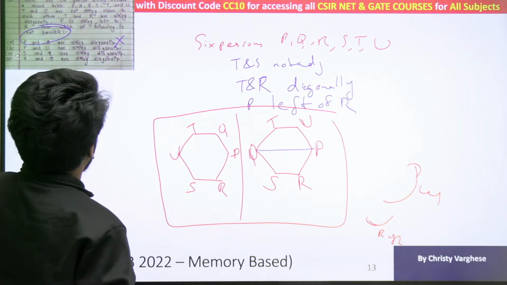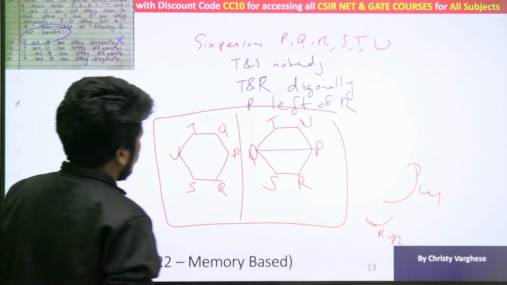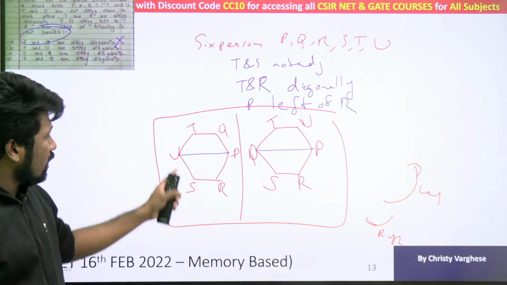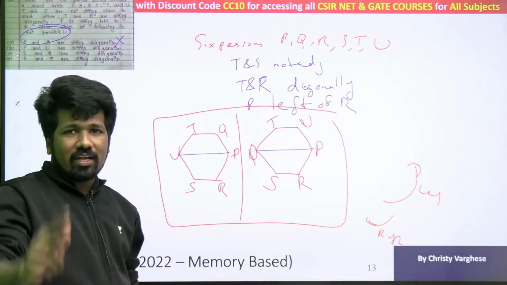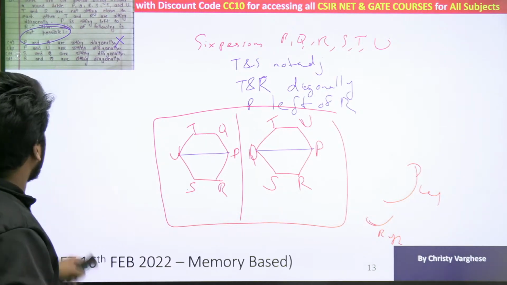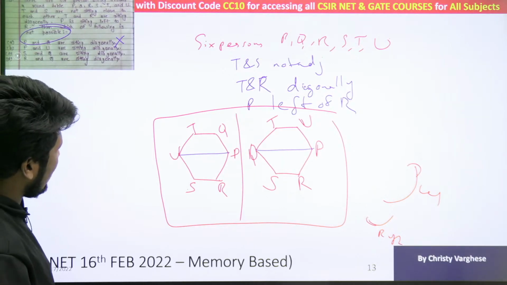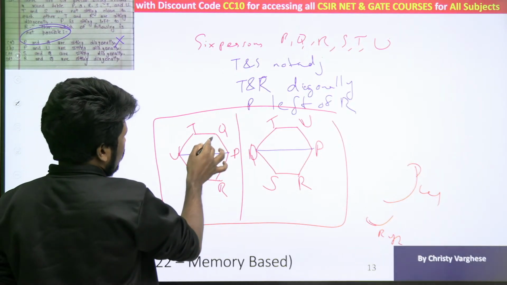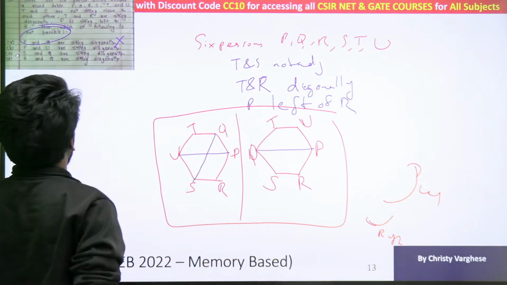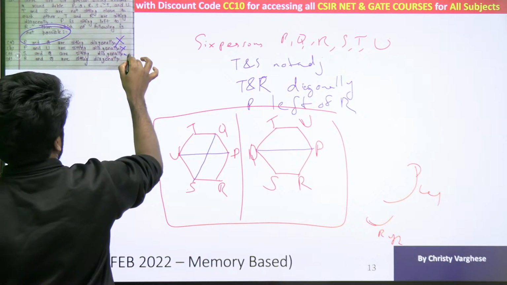Second option, P and U are sitting diagonally. That is also possible in one reality. P and U sitting diagonally is true in one reality. So that is also possible, not the answer. Third option, S and Q are sitting diagonally. Yes, S and Q can be sitting diagonally, not in this, but in this reality they can. So option C is also not the answer.